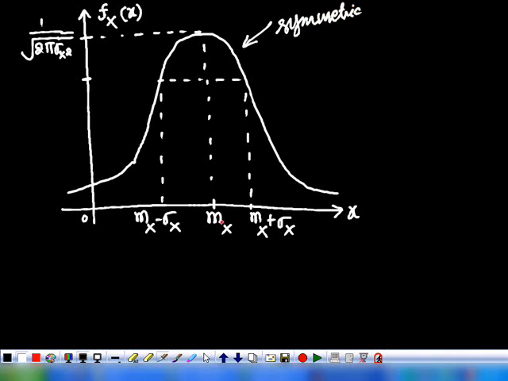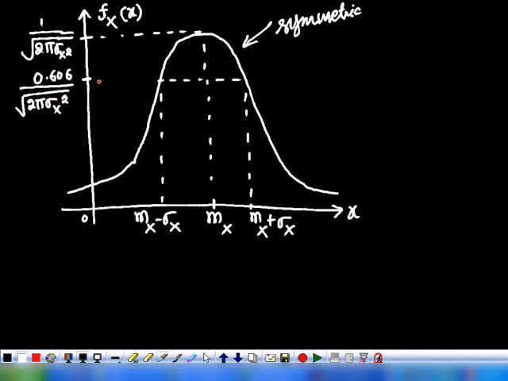When you move away from mx, its value drops to 0.606 of the maximum value. You verify it: substitute x equals mx plus sigma x and x equals mx minus sigma x. You will get 0.606 divided by under root 2 pi sigma x.